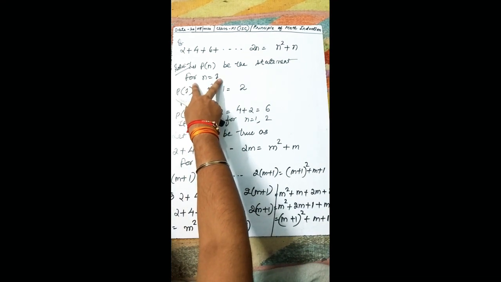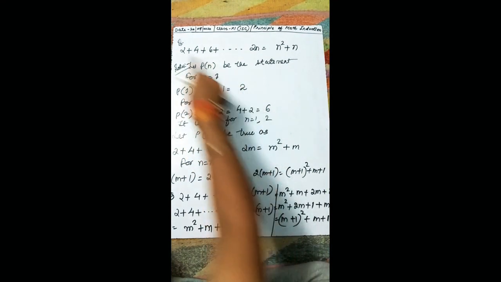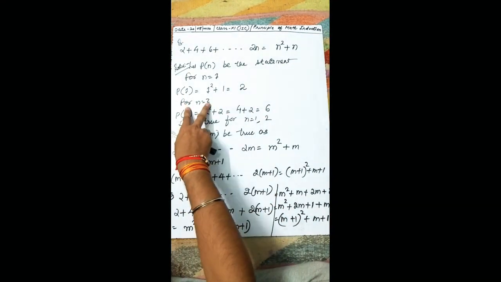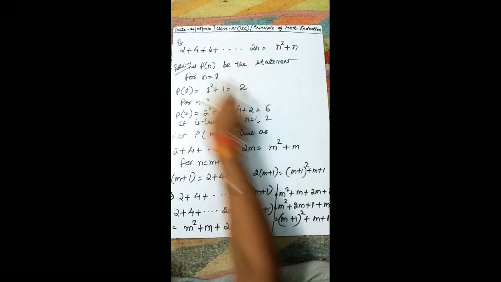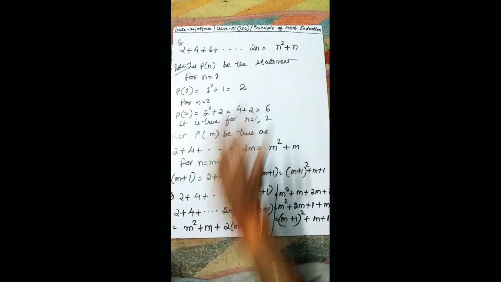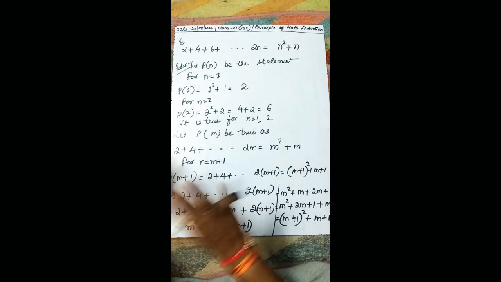For n equal to 1, we are putting the value of n equal to 1 in this RHS. P1, that is 1 square plus 1, 2. We got the first term. For n equal to 2, P2, that is 2 square plus 2, 2 square 4 plus 2, 6. So 2 plus 4 is what? 6. So it is true for n equal to 1 and 2. This is our first step we did.